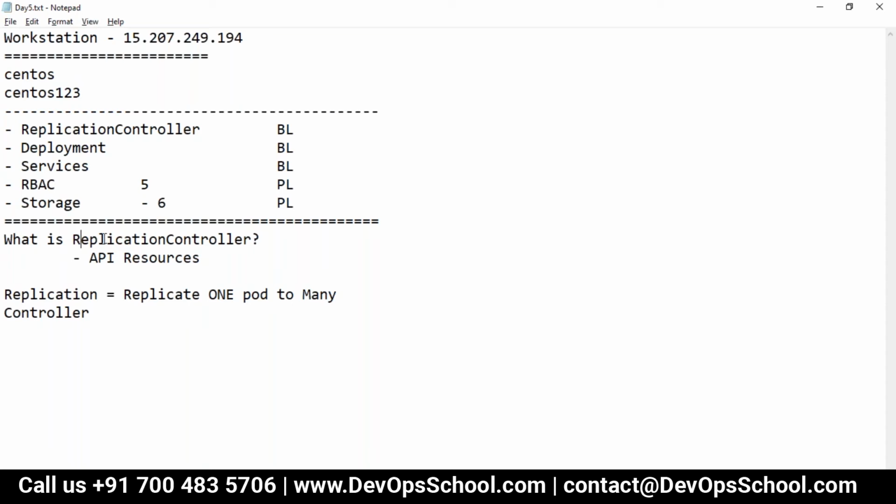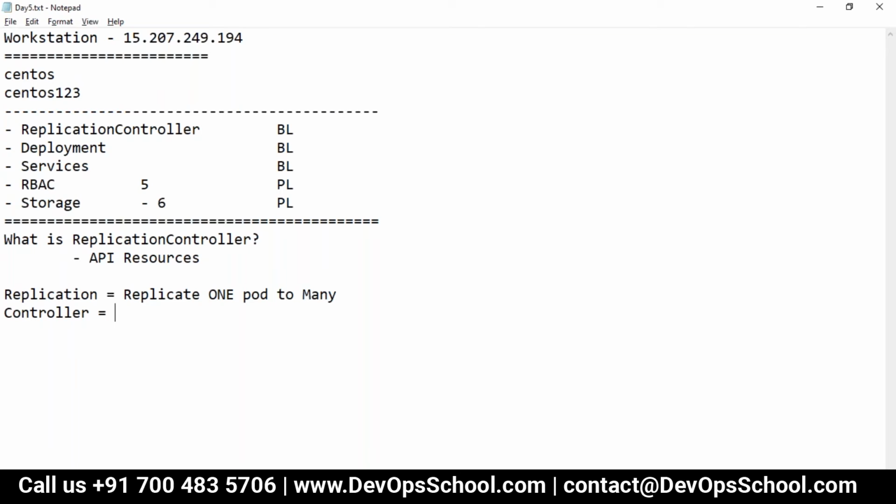So a replication controller has one feature which can replicate one to many. Many means you can imagine how many. If you have the infrastructure, it can be 1,000 pods also. Or if you have limited infrastructure, 4, 5, 10, 20 also. Up to your requirement, up to your infrastructure.